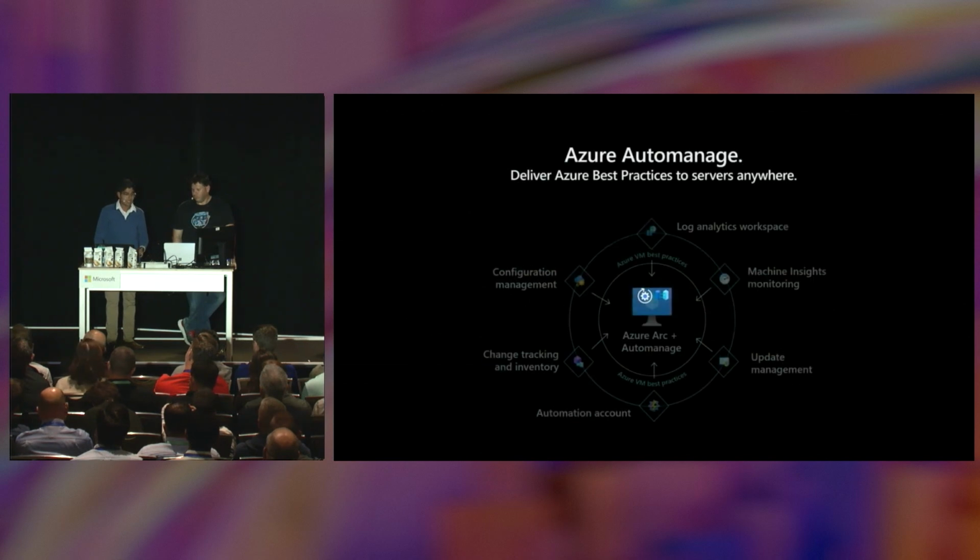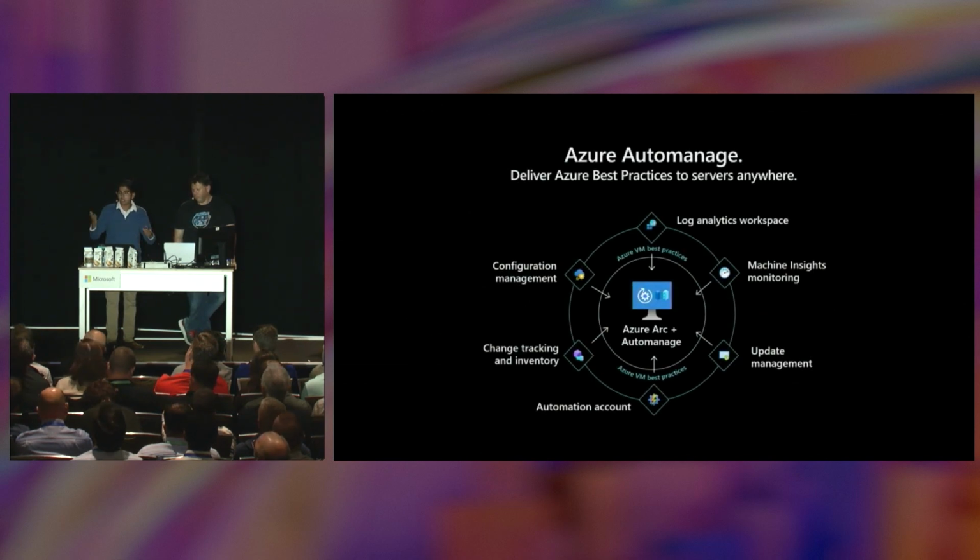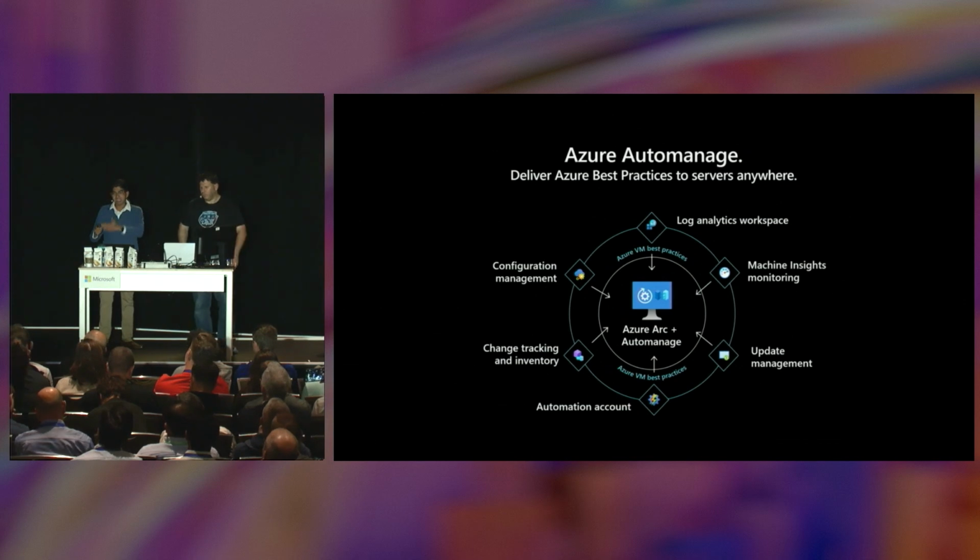So the question is, how do you onboard all of these Azure services at scale for your Arc-enabled server or your Azure VM? It's quite difficult to manually discover and identify exactly which Azure service you should set up, how to set that up, and then once you've set up that Azure service, what if there's drift, right? You guys are familiar with drift. What if there's issues with the configuration of that service? Well, this is where Azure Automanage machine best practices comes into the picture.